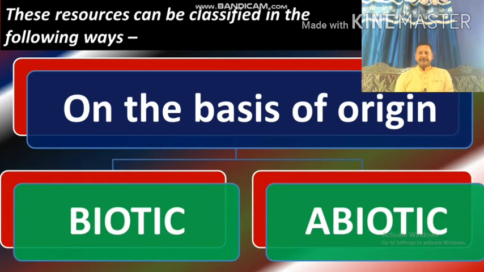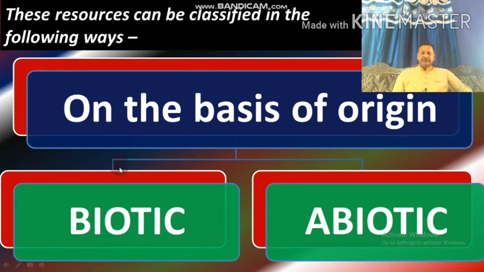There are various other criteria also, but here we will have to read these 4 criteria and the classification on the basis of them. Now on the basis of origin, resources could be classified into 2 parts, biotic and abiotic.